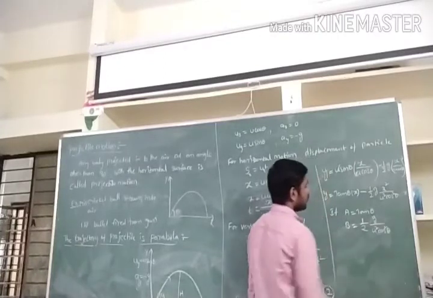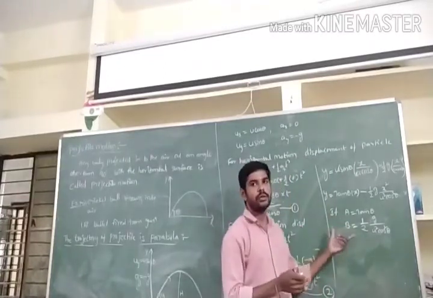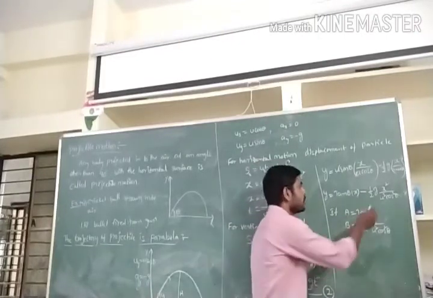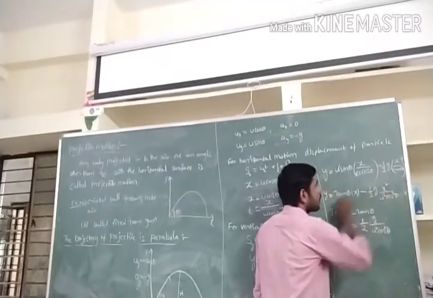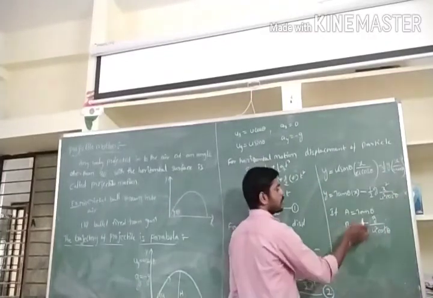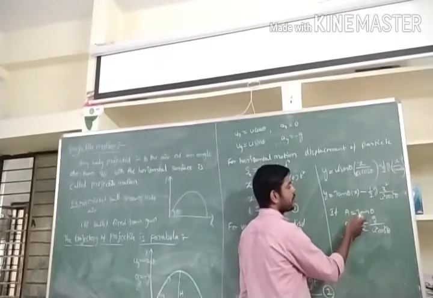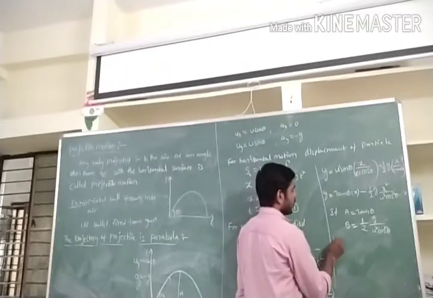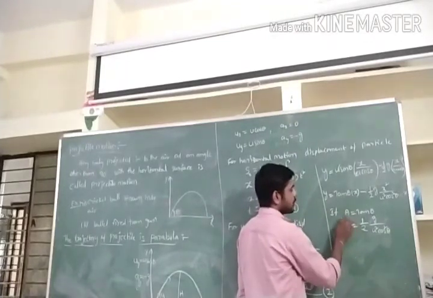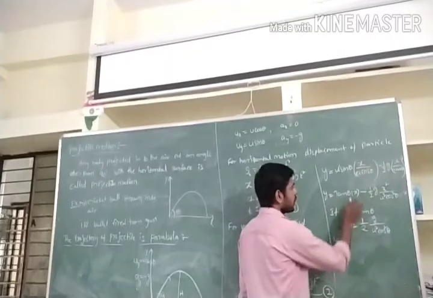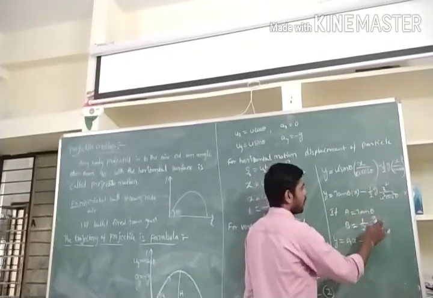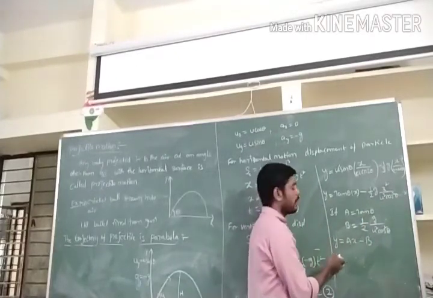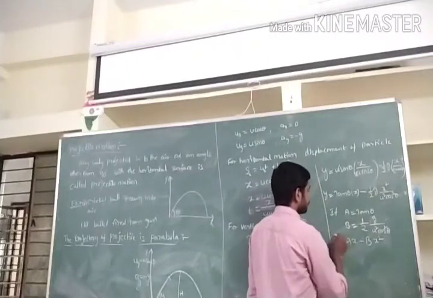These are all constant terms. Instead of tan theta we substitute a, and instead of all these constants we substitute b. So y is equal to a x minus b x square.